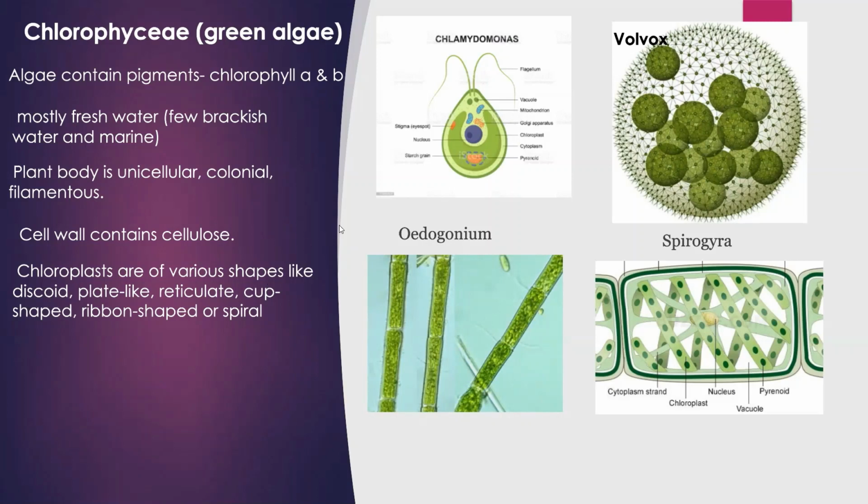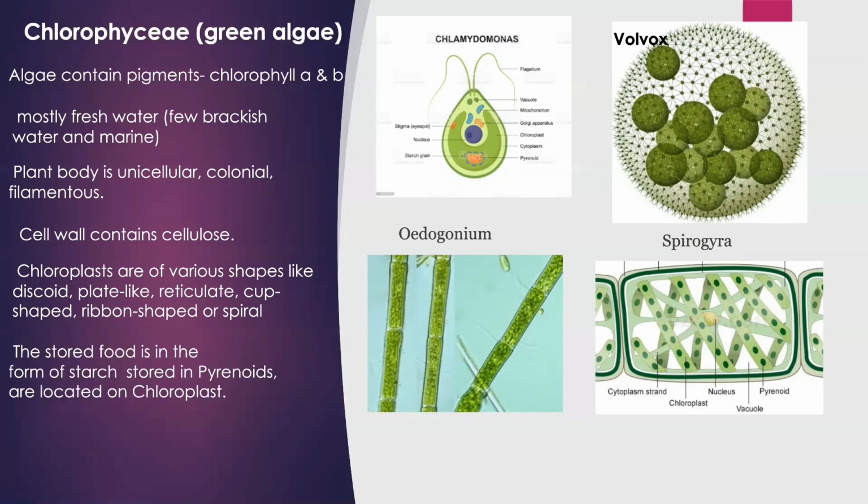Then cup-shaped chloroplast is found in Chlamydomonas. If you observe Chlamydomonas, you can see the chloroplast is cup-shaped, while in Spirogyra, the chloroplast is ribbon-shaped or spiral. You can see here the ribbon-like or somewhat spiral structures. That is the chloroplast. And because of the presence of this spiral-shaped chloroplast, the name Spirogyra is given to this alga.